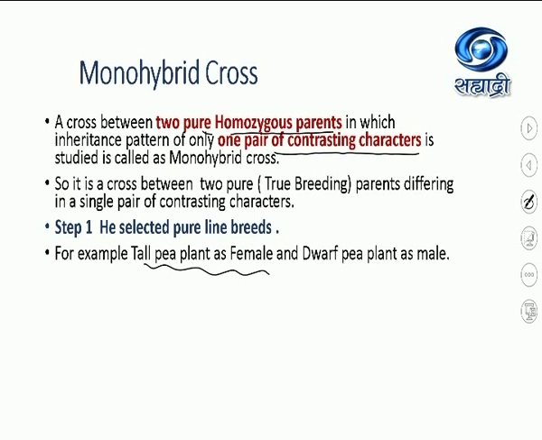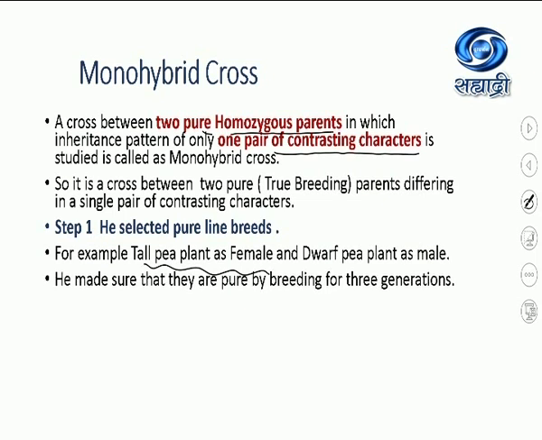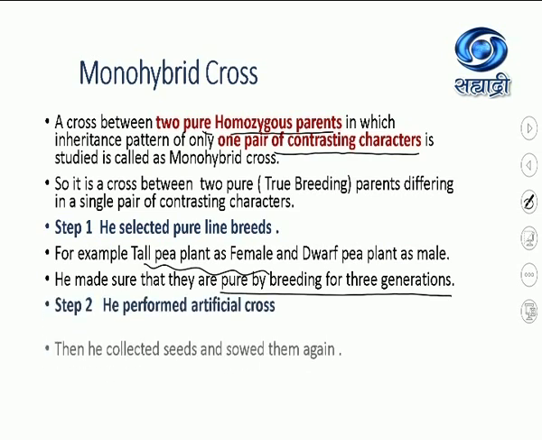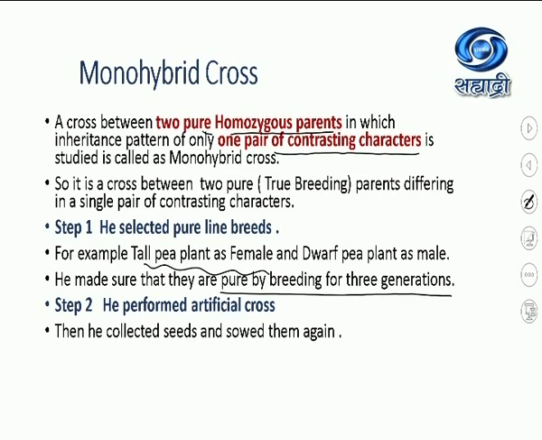And from the dwarf pea plant, he took the anthers, he allowed the pollen grains to develop, so he treated it as a male plant. He made sure that they are pure by breeding. Very, very important. For 3 generations, he saw that the plants produced are pure. Second, he performed artificial cross. He collected the seeds and sowed them again.